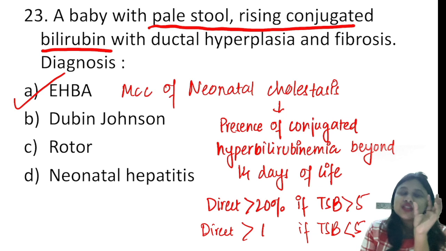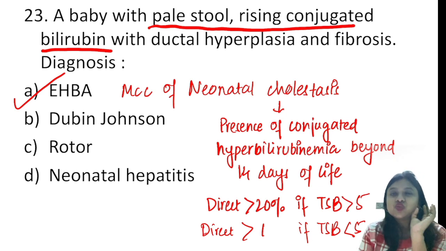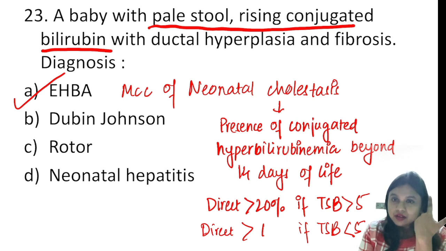So when you suspect neonatal cholestasis, this is what I would like to ask. A mother complaining to you of persistently pale stools, high colored urine staining the diapers, conjugated hyperbilirubinemia, you are going to suspect neonatal cholestasis, right?